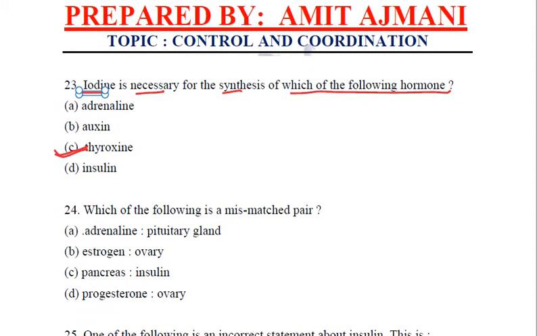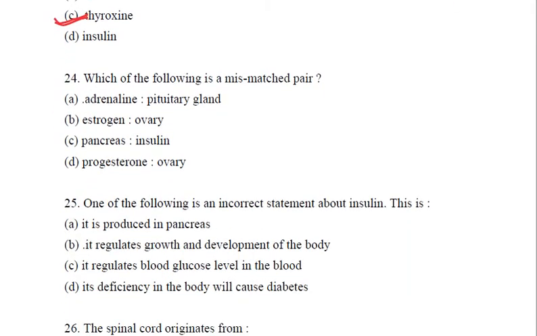Clear? Coming to the next question, which of the following is a mismatched pair? Adrenaline is to pituitary gland. Adrenaline is secreted by the adrenal gland, not the pituitary gland. So this is a mismatched pair. Estrogen is secreted by ovary. Pancreas secretes insulin. Progesterone is secreted by ovary.